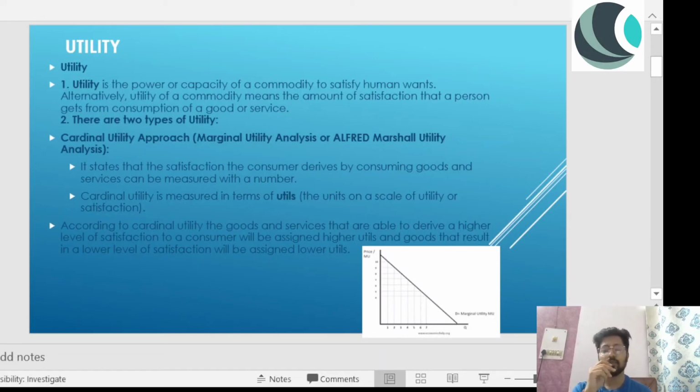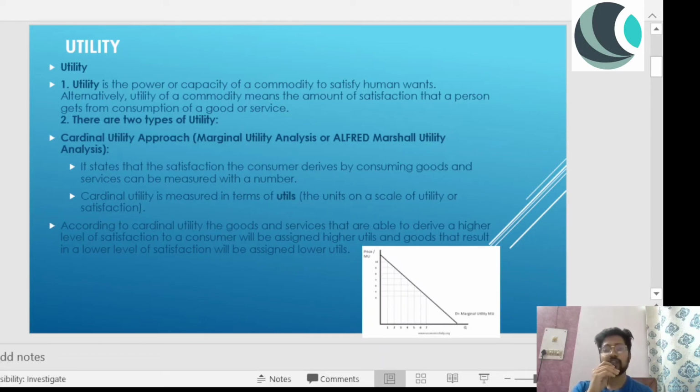So we'll study all of this. Utility is the power or capacity of a commodity to satisfy human wants. So in this example, water is a commodity that will satisfy my thirst. Alternatively, utility of a commodity means the amount of satisfaction that a person gets from consumption of a good or service.